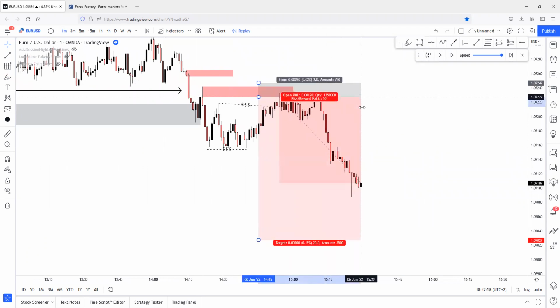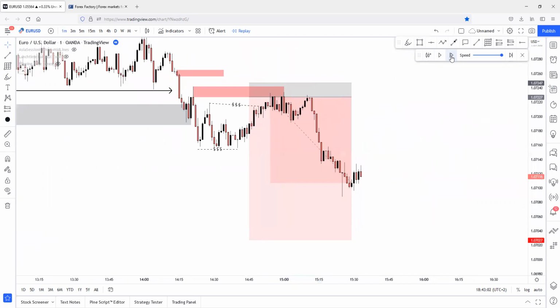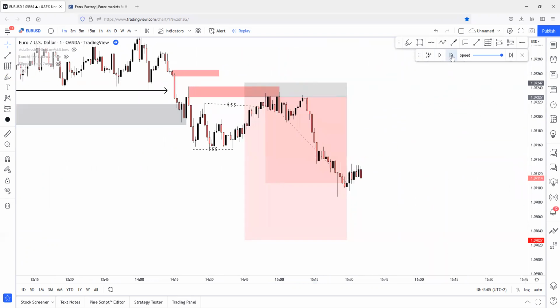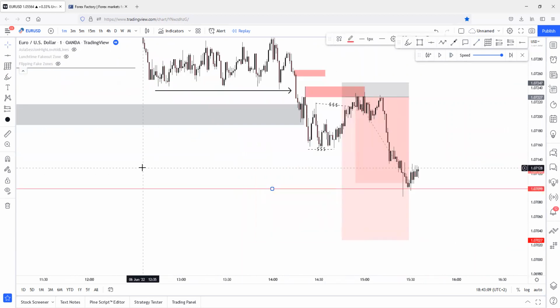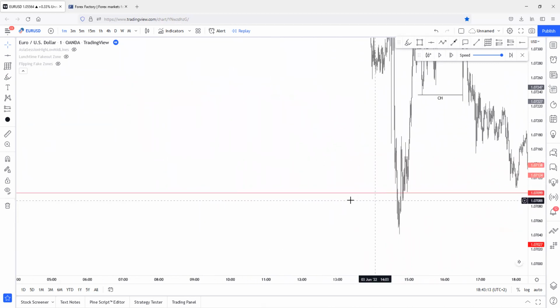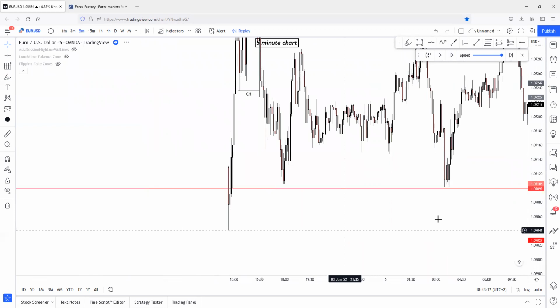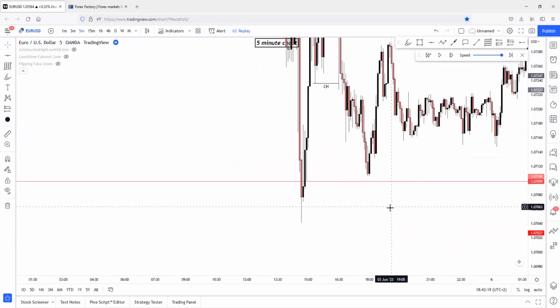Okay, that's just too fast. Sorry. Seems like price is reacting on something at this region. Let's just see. Okay, it's a reaction somewhere around here. Let's see if there's a 5-minute zone. Sorry, but this is a terrible price action.